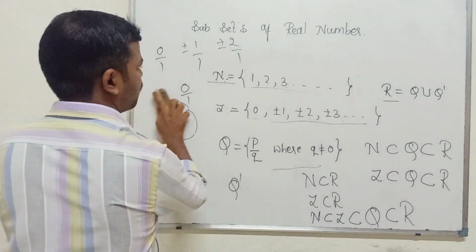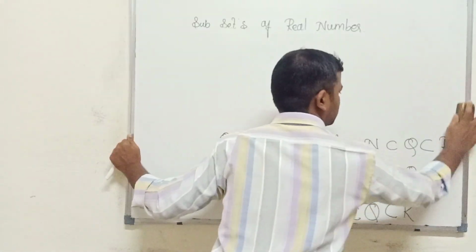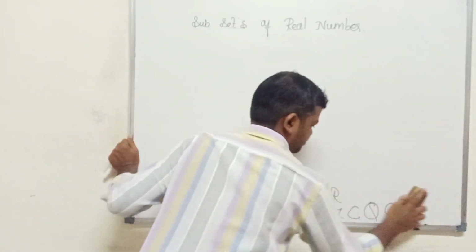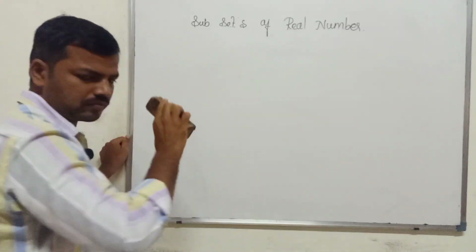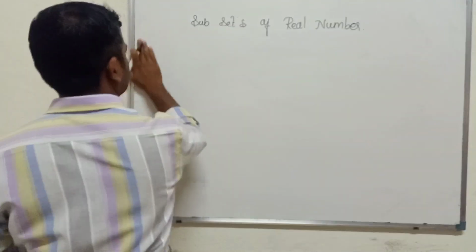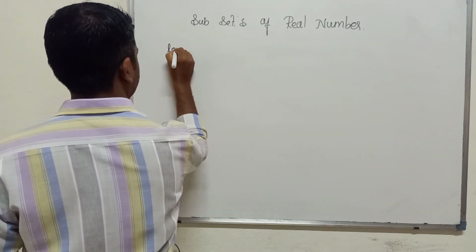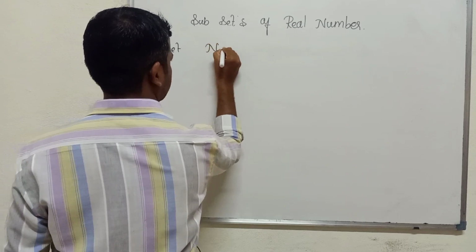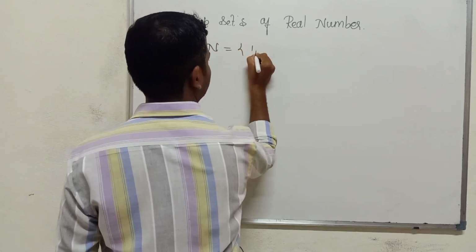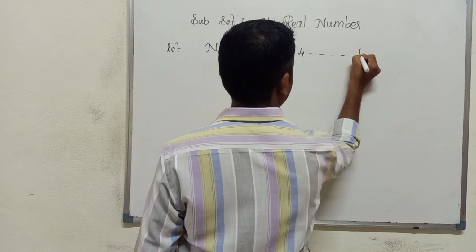Subsets of real number. Which are the subsets of real number we got here? Let us write the number system. N is equal to 1, 2, 3, 4, and so on.